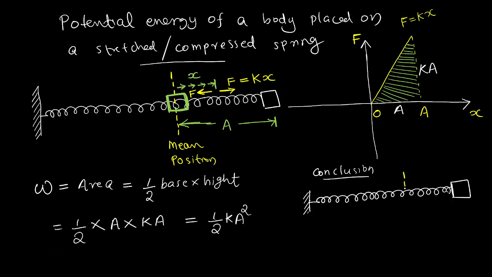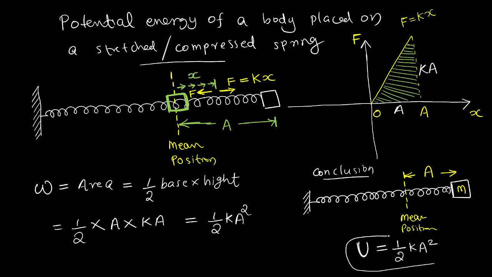This is the mean position, or equilibrium position. If the displacement is A, then the body will have a potential energy. Understood? If I release it, it will move backwards. So in that situation, when it is A meter away from the mean position, the potential energy of the body will be half Ka square. It's a very important formula in the chapter oscillation also.